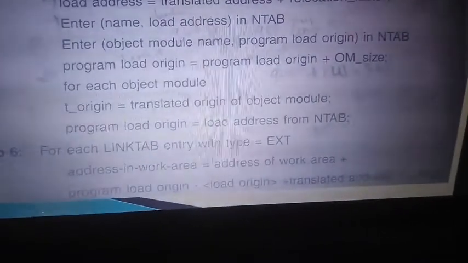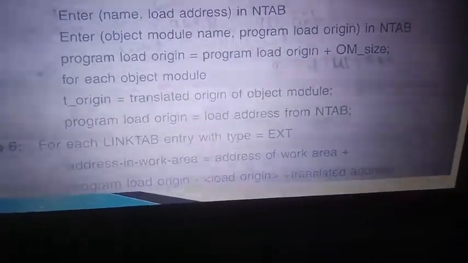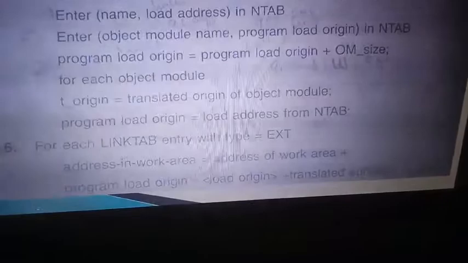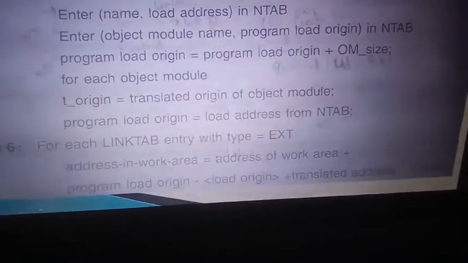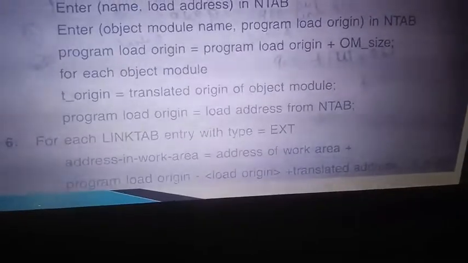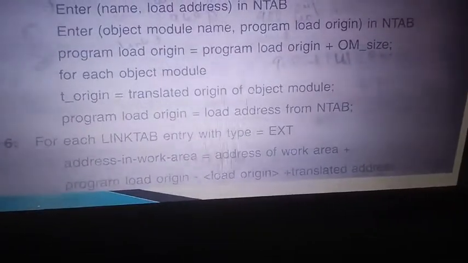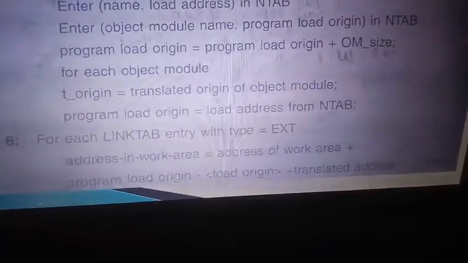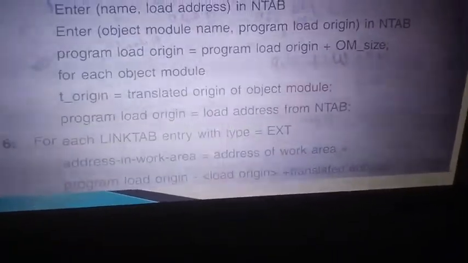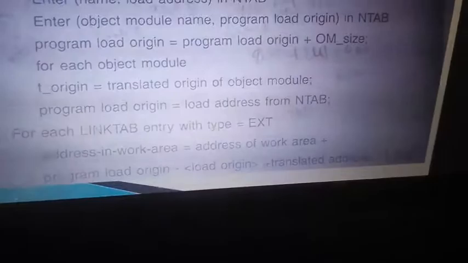So the algorithm is written like this. Check the algorithm. If external, then work area. Alpha was referred at 518, but the work area is 918 because it is loaded. 918 plus program load address 900 minus load origin 900. So the 900 cancels out. 918 plus translated address.